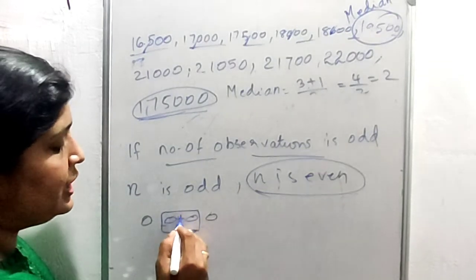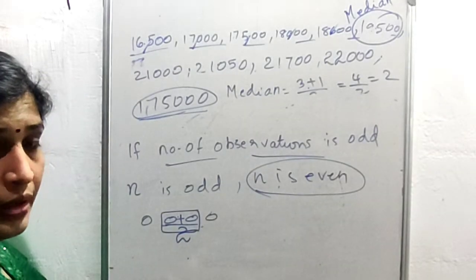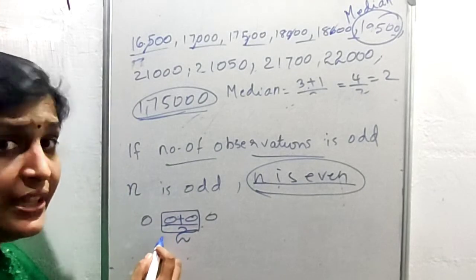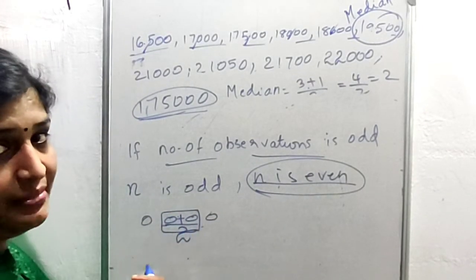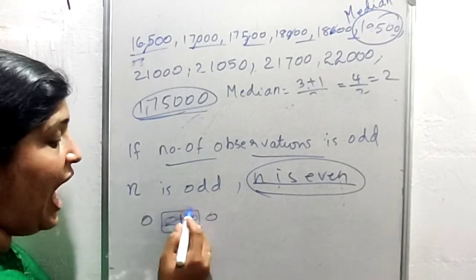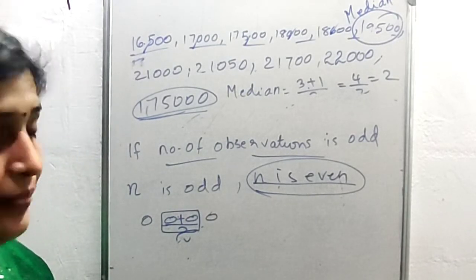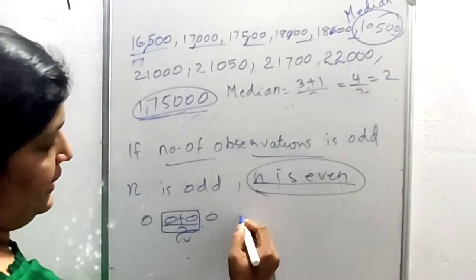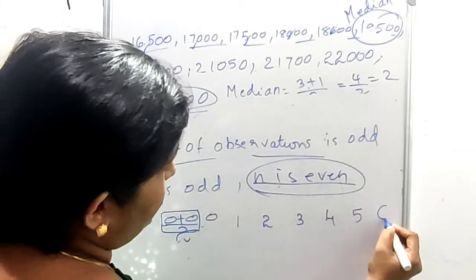Just find the sum of these 2 observations and divide by 2. That is, if n is even, the median is the mean of the middlemost items. See here we have 1, 2, 3, 4, 5, 6.